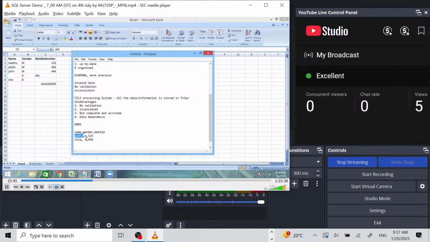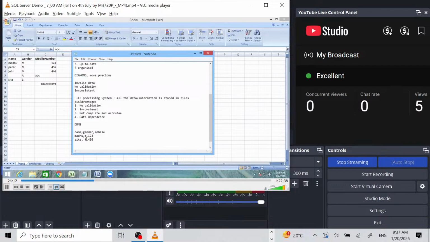Before the comma, it treats the text as the value for name, the value for the corresponding column. This is the value for the corresponding column called mobile number. Once it finds a new line entry, it thinks, okay, this is another record. The program is written in such a way that the comma is a separator.